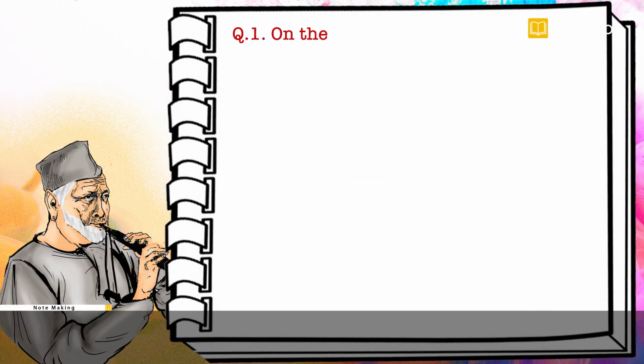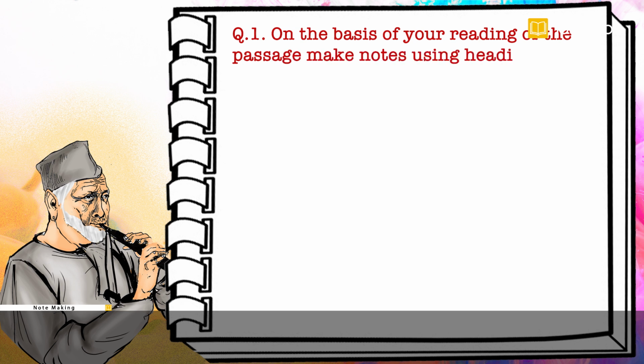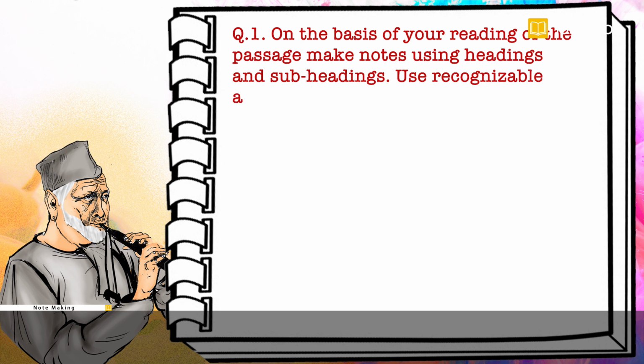Let us now consider an example to understand the above given points. On the basis of your reading of the passage, make notes using headings and subheadings. Use recognizable abbreviations where necessary.